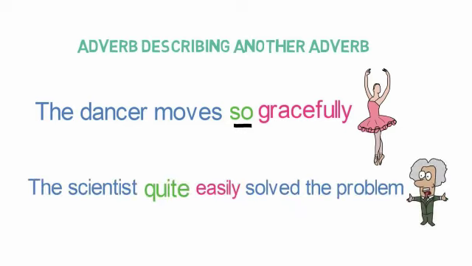Now let's look into one more example. The scientist quite easily solved the problem. Here, easily is describing the action of solving the problem. So it is an adverb. But the word quite is used to describe the adverb easily. So quite is an adverb here and it is actually describing another adverb which is easily.